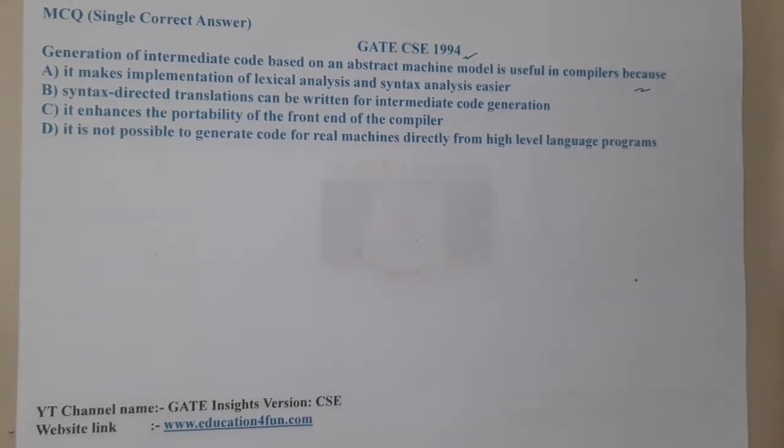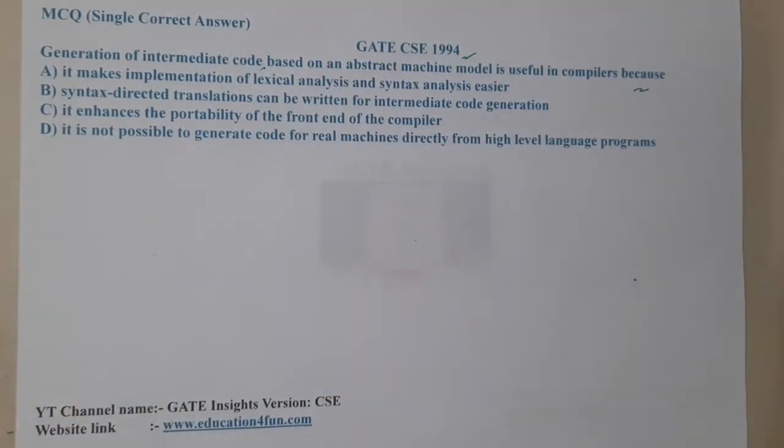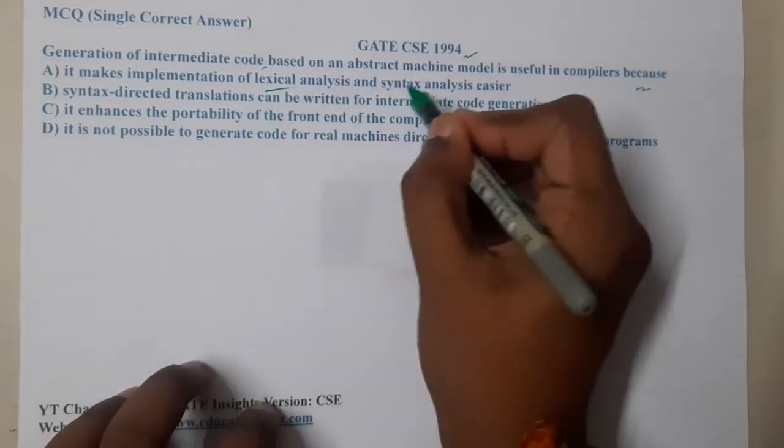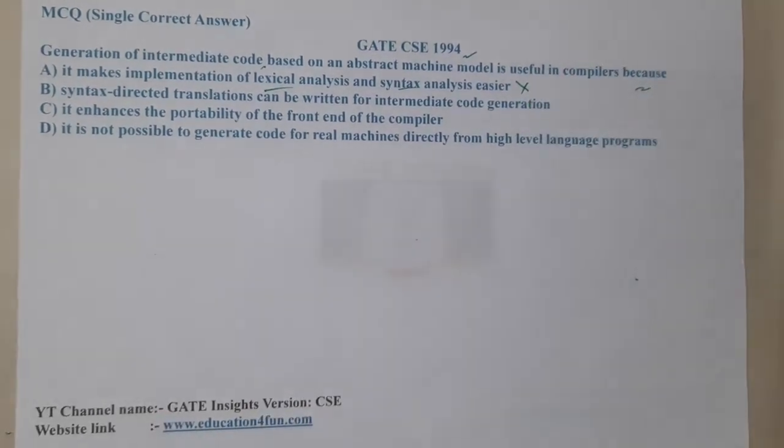Option A says it makes implementation of lexical analysis and syntax analysis easier. I think we should remove this option directly, right? Because when we are talking about intermediate code generation, that stage will come after lexical and syntax analysis. Then how come this is going to help in the previous step? That's quite a bad option, right?